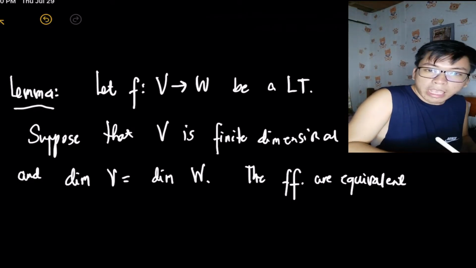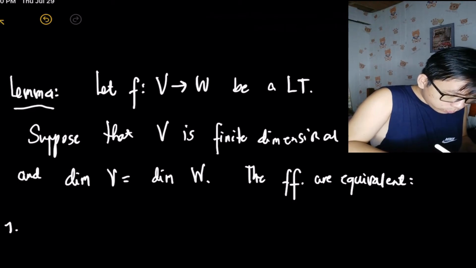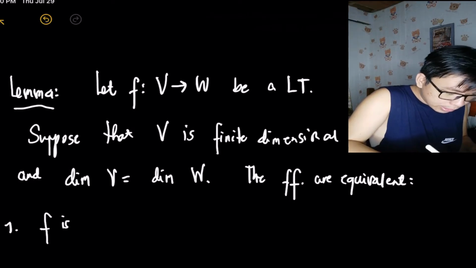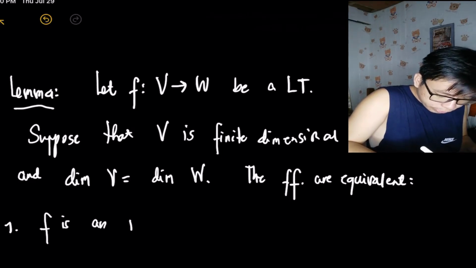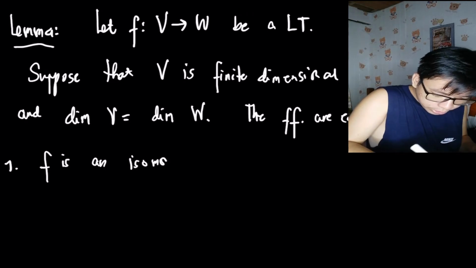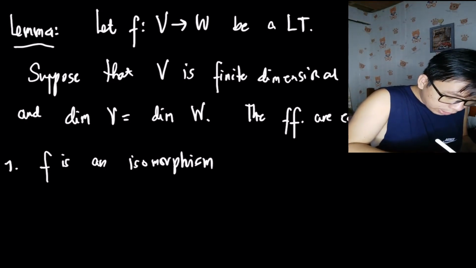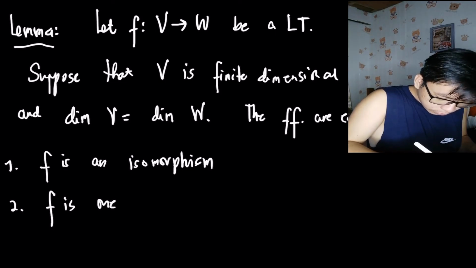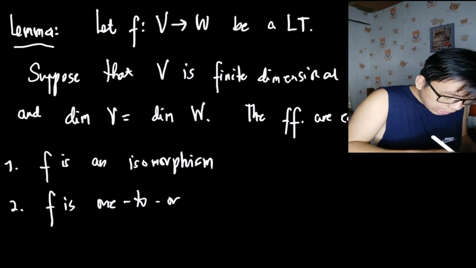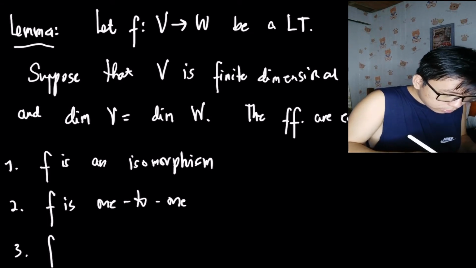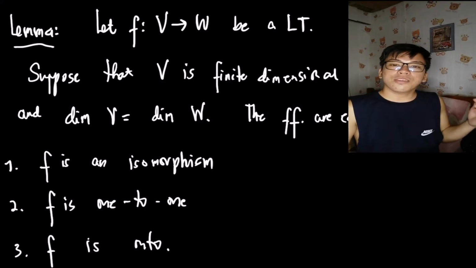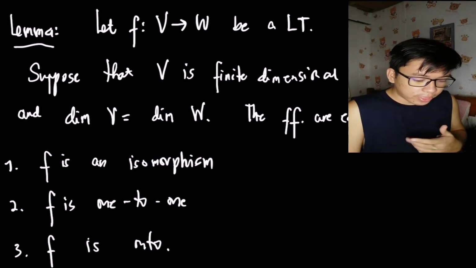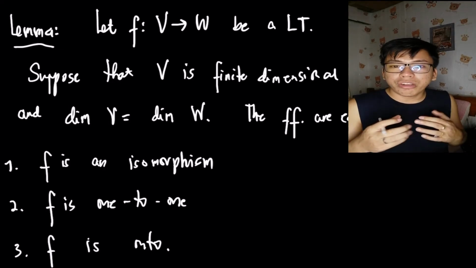Number 1, f is an isomorphism. Let's start with f is an isomorphism first, because this is actually our goal. Number 2, f is 1 to 1. And number 3, f is onto.